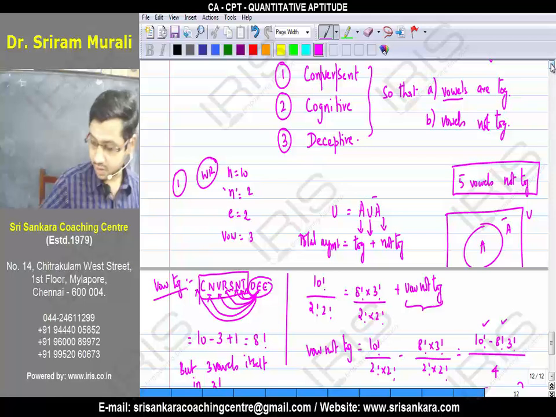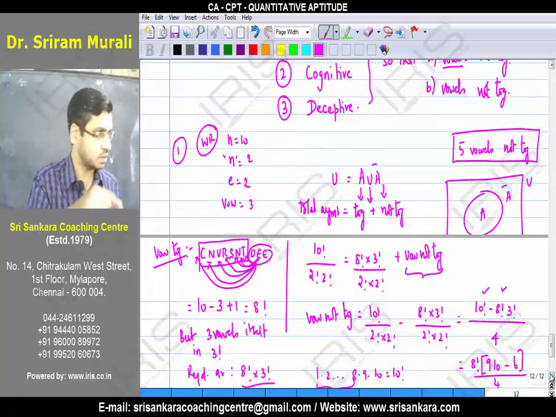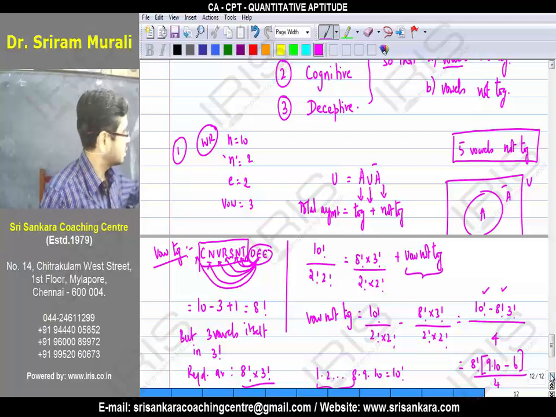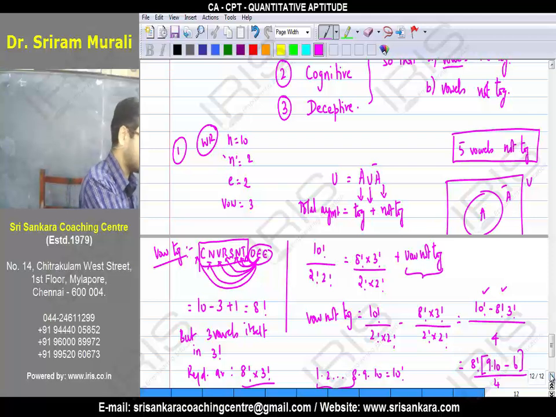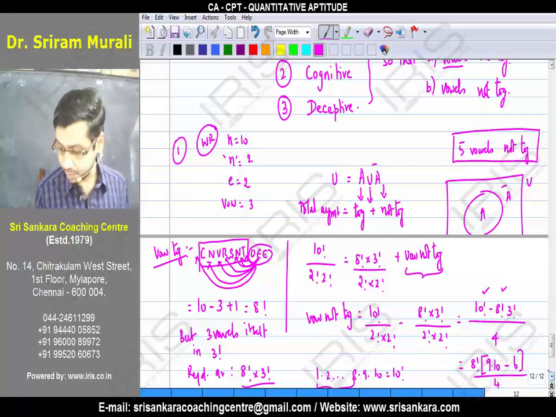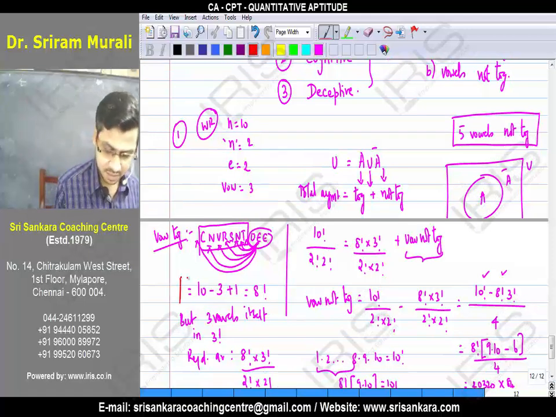First we want to find how to arrange the given word in which vowels are together. Segregate consonants and segregate vowels. If you segregate like this, and take the vowels as one letter, how many letters are there? 8 letters. In the vowels there are 3 letters. If you segregate vowels and consonants, how many such letters are there? 8 letters. This is a standard template for all the problems.